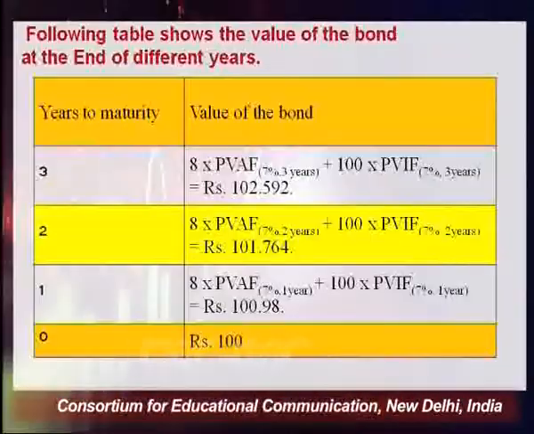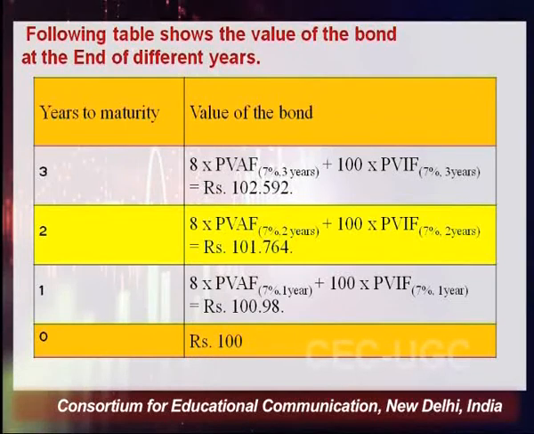Starting from the 0 period, that is the present, the value of the bond becomes 100 rupees. At the end of the first year, again we'll be computing the present value of the annuity with the help of the present value annuity factor for this particular interest rate, that is 8%, and that will be taken from the PVAF table, whereas the maturity value is going to be discounted with the help of the PVF table. So at the end of the first year, what happens? The value becomes 100 rupees and 98 paisa. At the end of the second year, it becomes 101 rupees and 76 paisa, and at the end of 3 years, it becomes 102 rupees and 59 paisa.